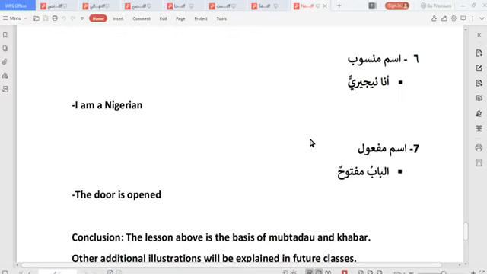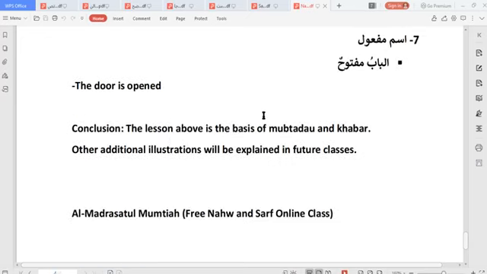So those are what the lesson above has told us. Mubtada, meaning they are part of the al-ma'arif sab'un. There's a link in the comment section. Let's check it for further understanding. And most of the time also the khabar, meaning the second part, are part of the al-awsaf sab'un, the 7 class of adjectives in Arabic language. So those are what we need for the time being. Other illustrations will be explained in future classes. So let's stay tuned and practice what we have learned.